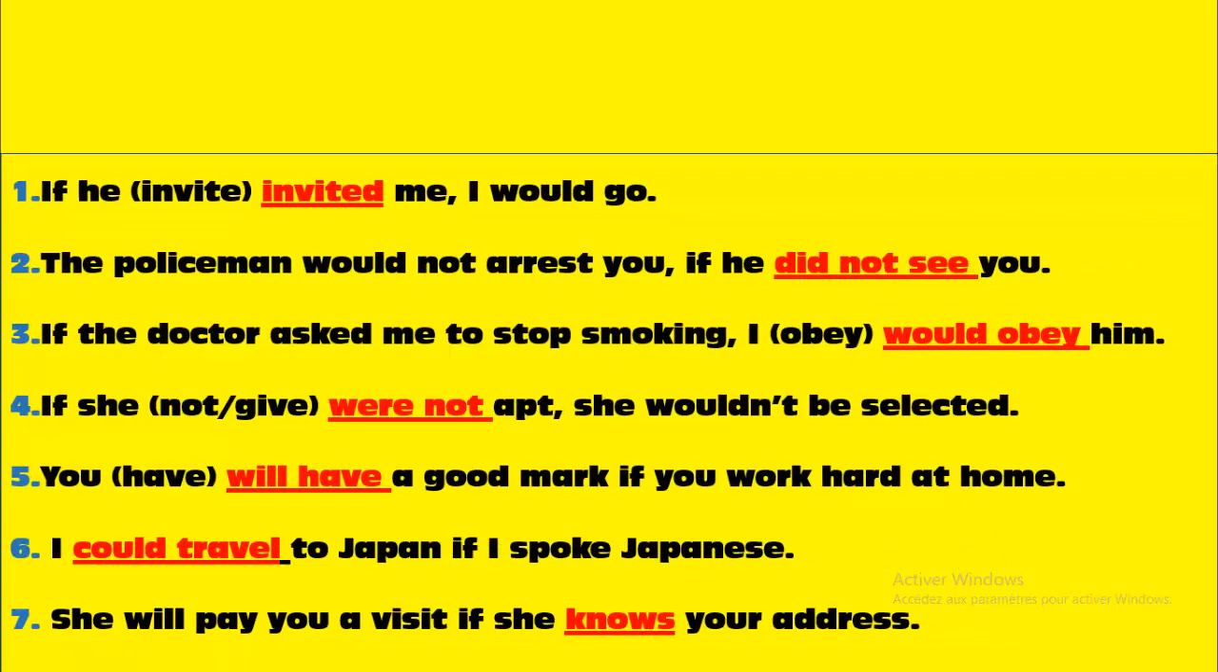Let's correct now. Number 1, invited, because you have simple conditional, preterite. Did not see, simple conditional, preterite. Simple conditional, preterite. Were not, preterite, and here simple conditional. Will have, future, work, present. Could travel, simple conditional, spoke, preterite, and knows is a present because here we have the future.